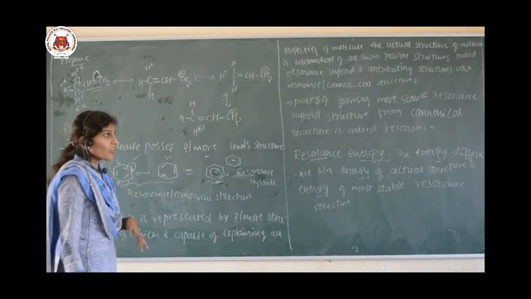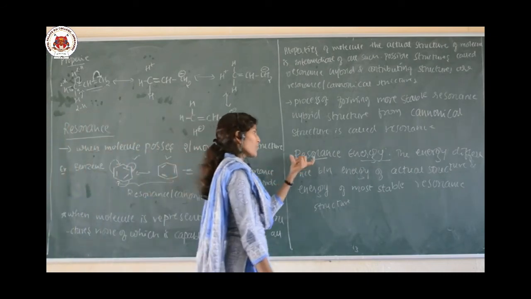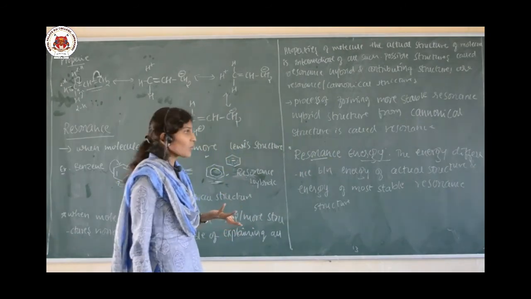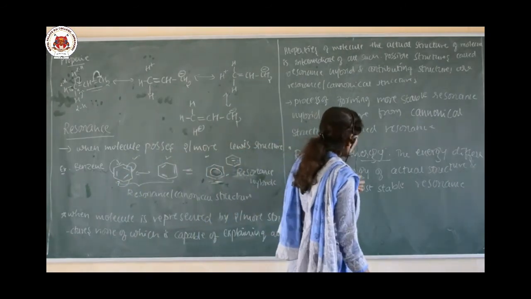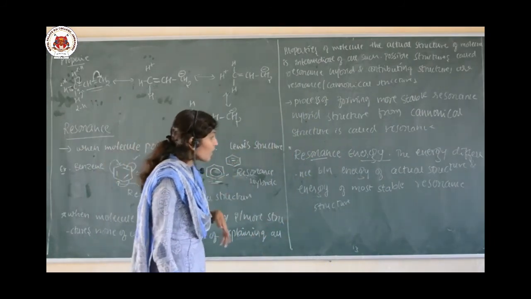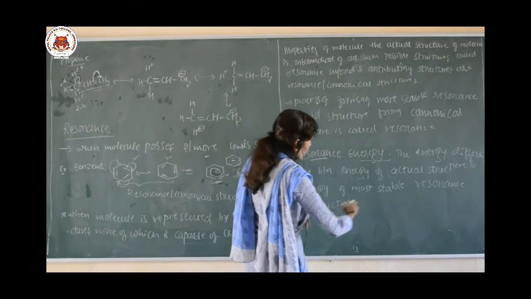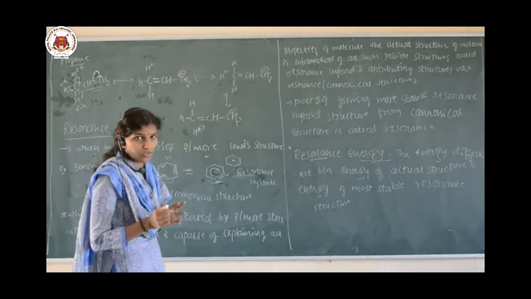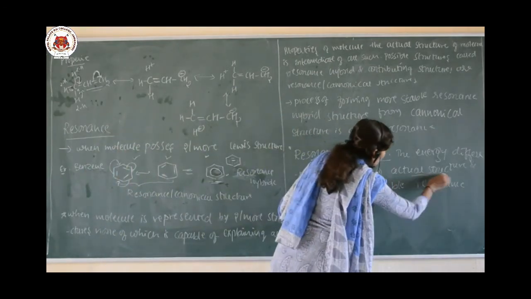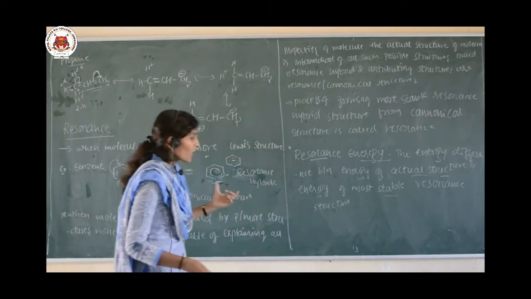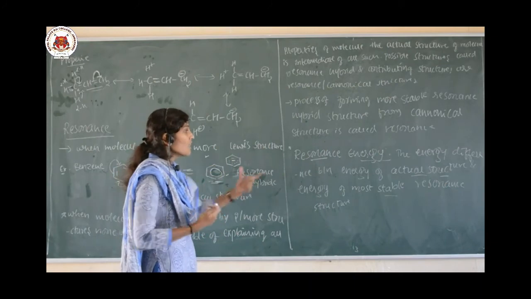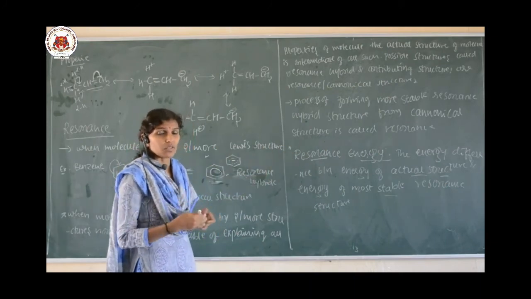Clear? So one more definition: resonance energy. Resonance energy is nothing but the energy difference between the energy of the actual structure and the energy of the most stable resonating structure. So the difference between these two, the actual structure and the most stable canonical structure, in between that is the energy difference we are going to get, and that is what we call resonance energy.